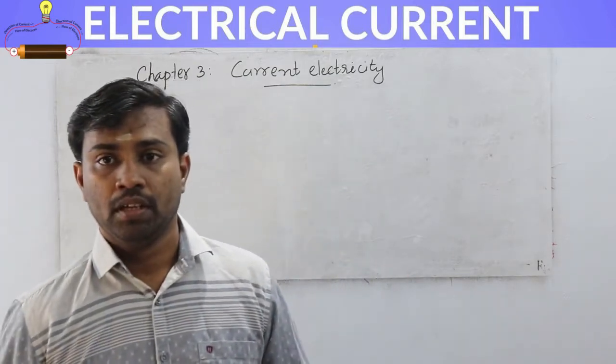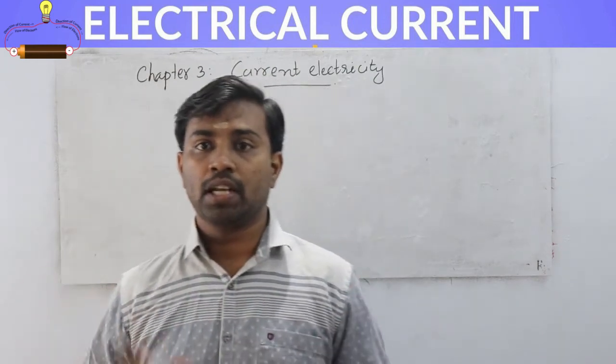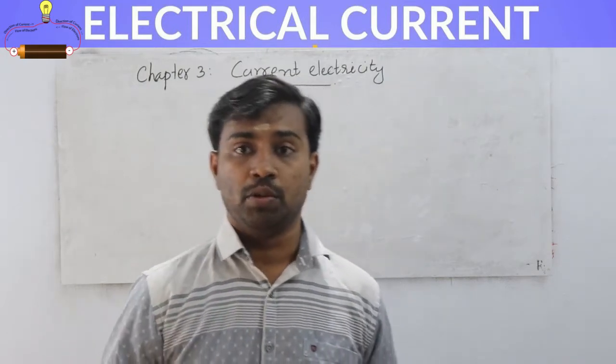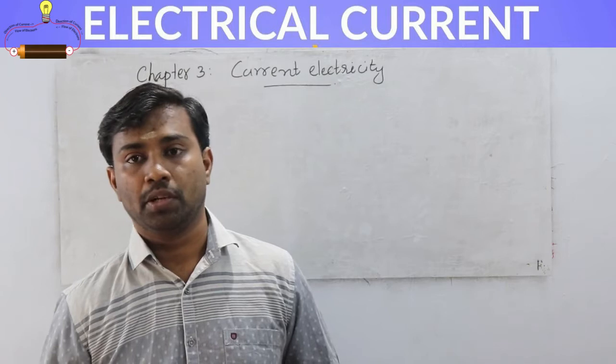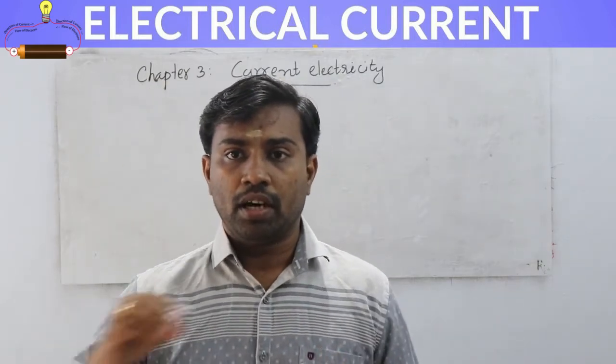Okay, so suppose we consider a metal. We know that metal consists of a large number of free electrons. ഒരുപാട് ഫ്രീ ഇലക്ട്രോൺസ് ഉണ്ടായിരിക്കും ഒരു മെറ്റലിന്റെ ഉള്ളിൽ. So that current can pass through the metal.